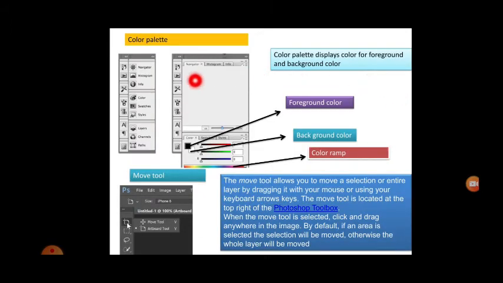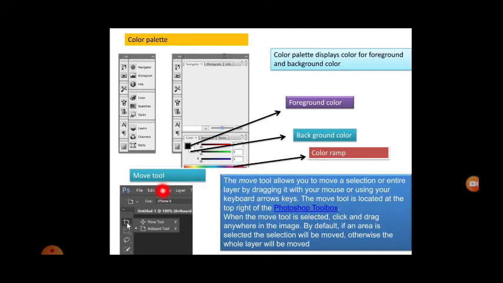Now let us see about the color palette. So this is the color palette. You get different colors. The color palette displays the color for the foreground and the background. Foreground is the front color and the background is the back color. So this is called the color ramp. What do you mean by ramp? Where colors go walking. Yes. So you can choose different colors here. That's nothing but the color ramp.